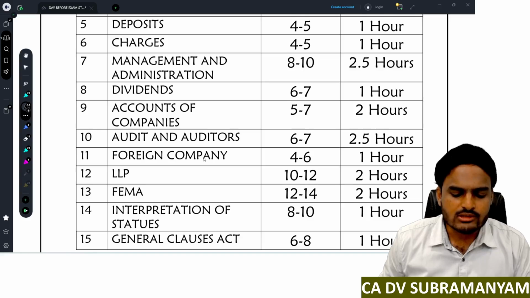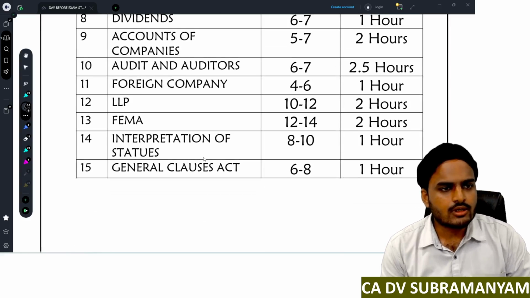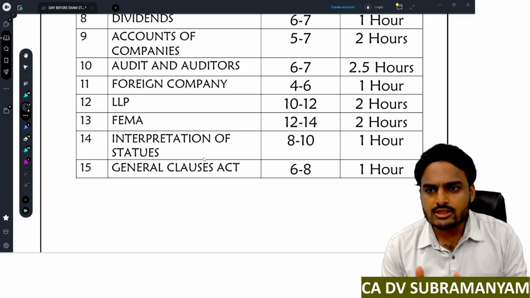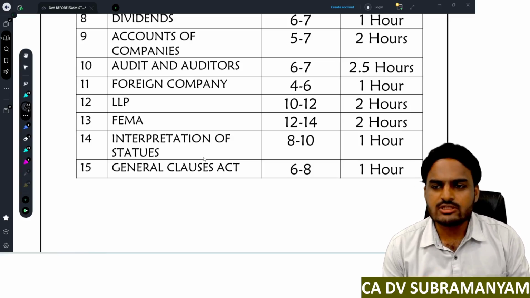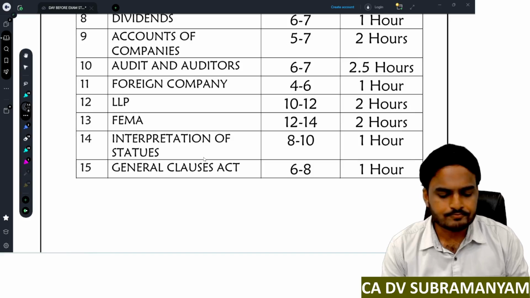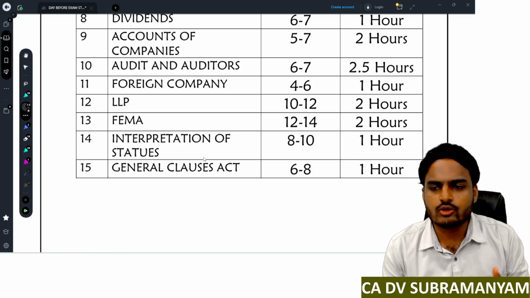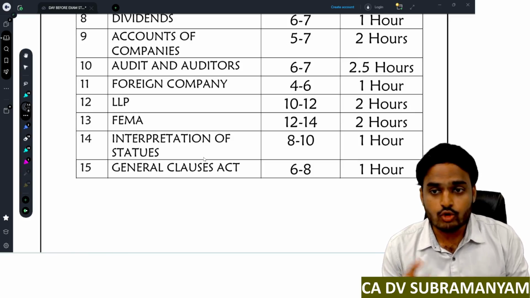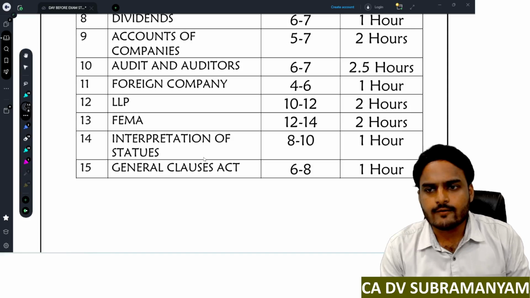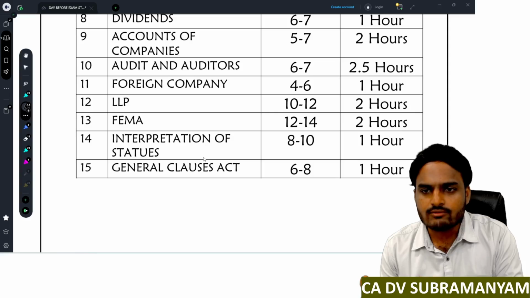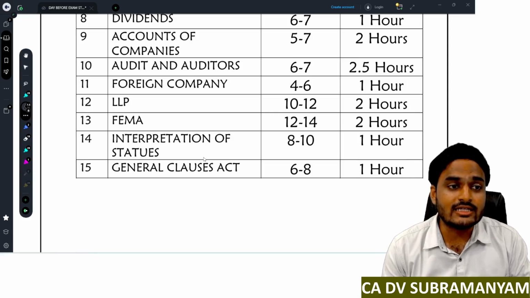Next one, accounts of companies. The expected weightage is 5 to 7 marks and the revision time is 2 hours. In the accounts of companies chapter, you can see concepts like revision of books of accounts, reopening of books of accounts, copy of financial statements to be filed with ROC, and internal audit limits.